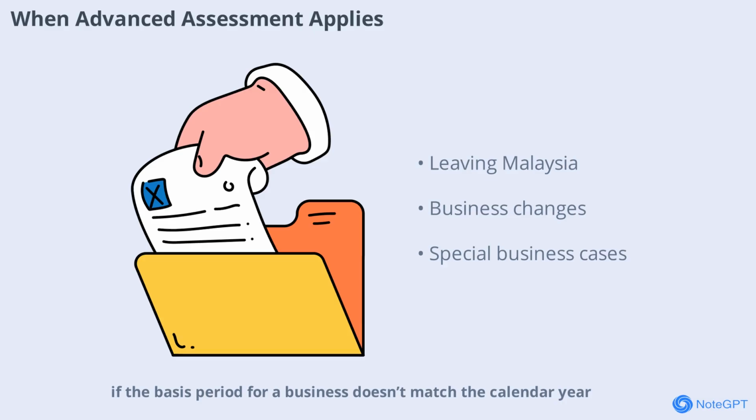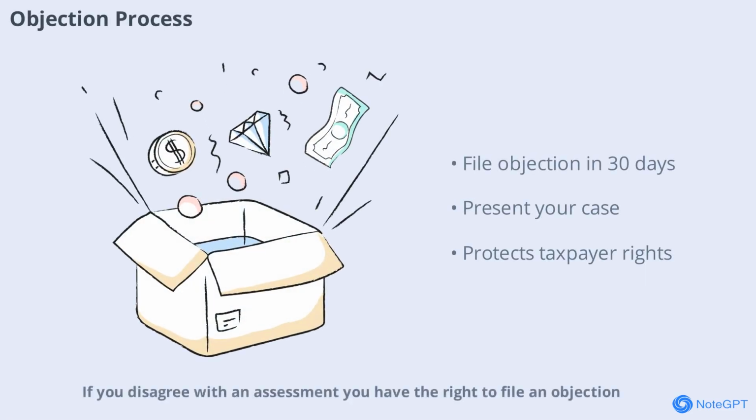Additionally, if the basis period for a business doesn't match the calendar year, an advanced assessment may be issued. If you disagree with an assessment, you have the right to file an objection. This must be done within 30 days from the date you receive the notice of assessment. The objection process allows you to present your case and provide supporting evidence. It's a crucial safeguard to ensure that taxpayers are treated fairly and that any errors or misunderstandings can be addressed promptly.